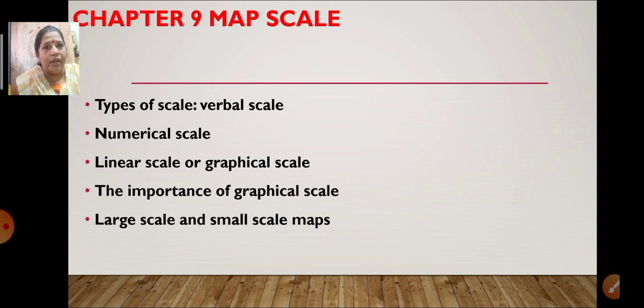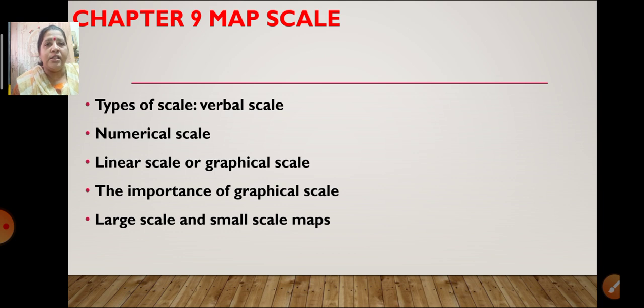Because when we see a map, either we reduce the map or we enlarge the map to see the small details of the map, correct? But when we are enlarging or reducing the map, what happens? The value does not change in the verbal scale and the numerical scale. But in a graphical scale, as we enlarge or reduce the map, the value also changes along with it, and it shows you the exact value of that place.